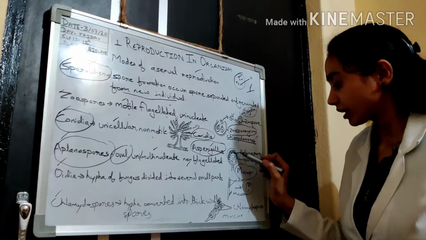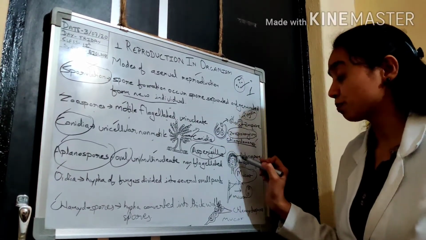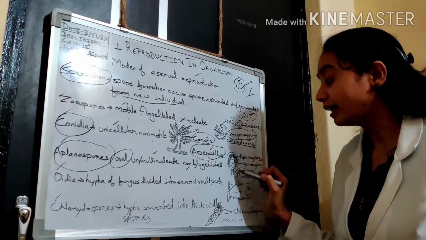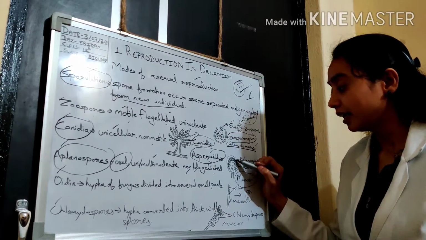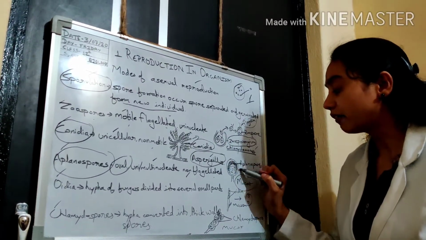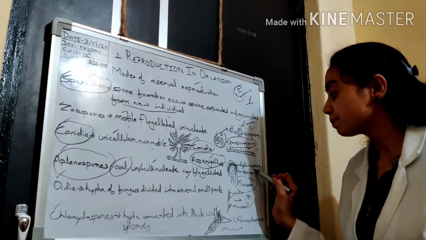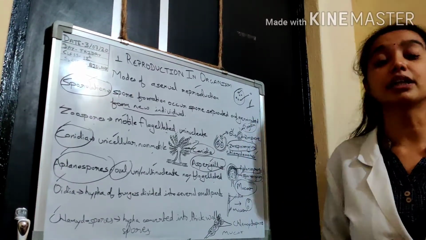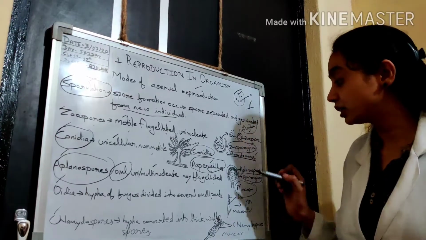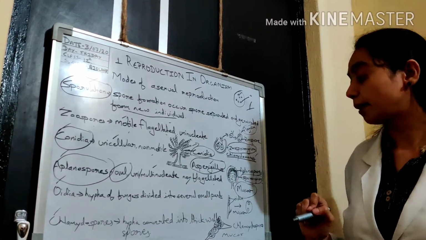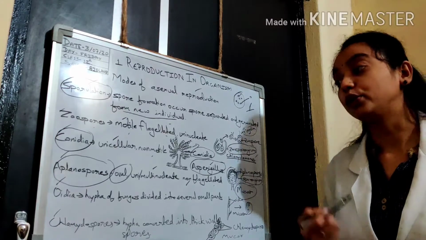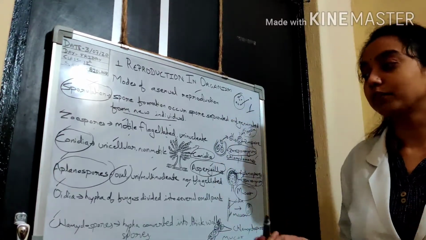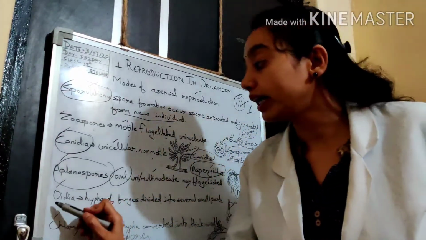So aplanospores actually form inside the body. You can see here, and the outside covering here is called sporangium. After some time, in favorable conditions, these aplanospores come out of the body and develop into a new organism. The same thing happens here.